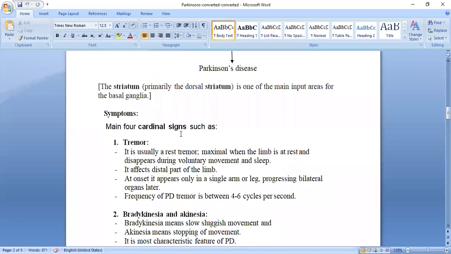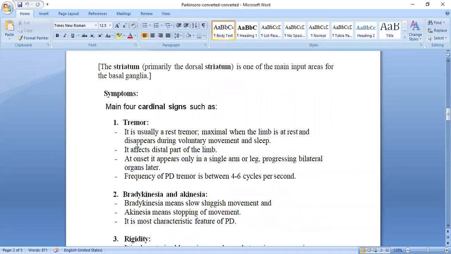See here, the main cardinal signs. The first is tremor. Tremor is usually a resting tremor. It is maximal when the limb is at rest. When the limbs are at rest, the tremor, the shaking, is there, and it disappears during voluntary movement and sleep. It appears only during the resting period, maximum when the limbs are at rest, not in working position, and disappears during voluntary movement and sleep.